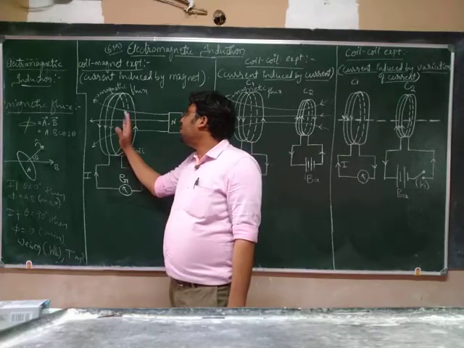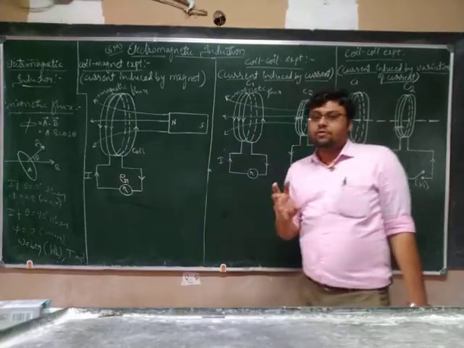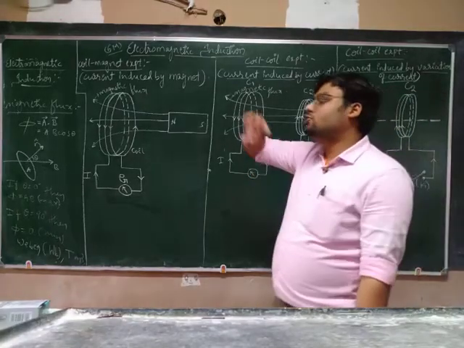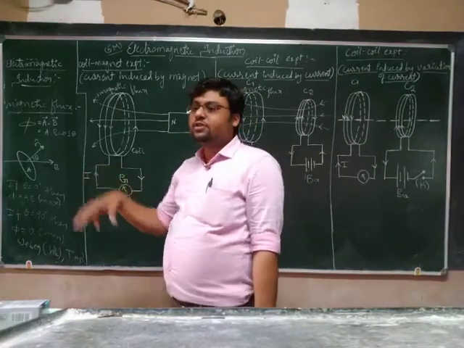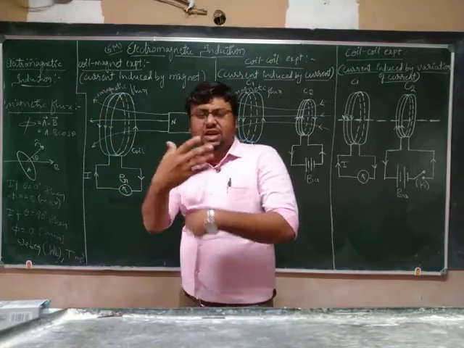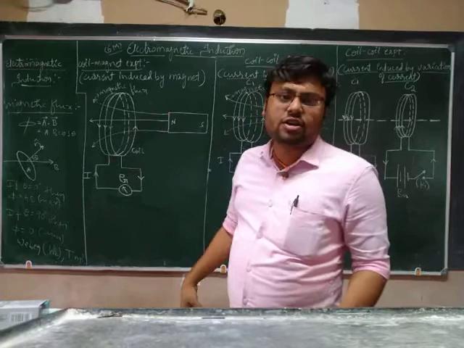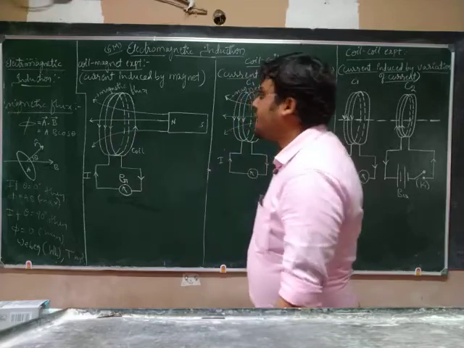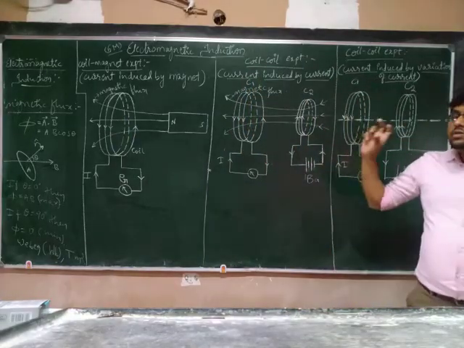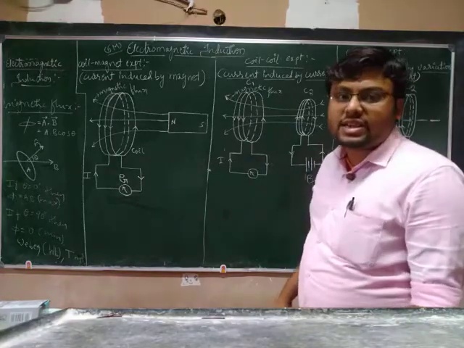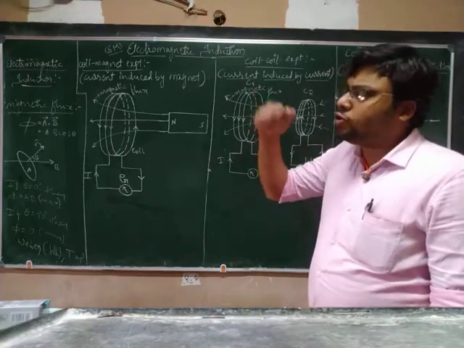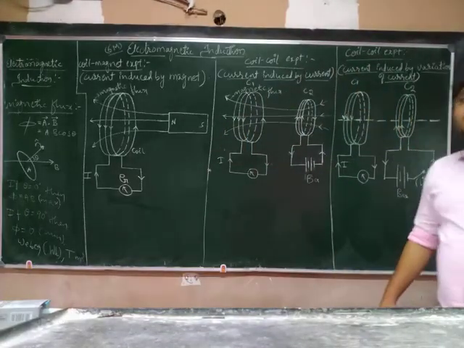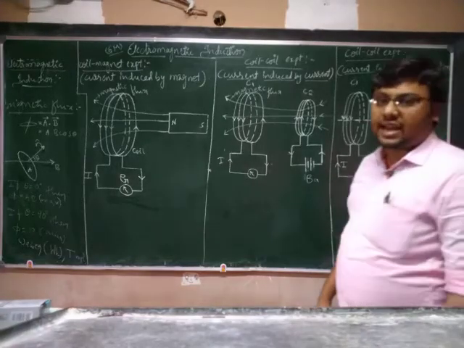But when we move away from this north pole, the influence of that north pole decreases. At that time, the electrons move in the opposite direction. Due to the influence, they had moved forward. Just for our convenience, we'll consider that the electrons move forward due to the influence of the pole when it comes near. But when it goes far, the flux linkage with that coil decreases, so those electrons will move back. And then the direction of current will be opposite to that of the earlier case.